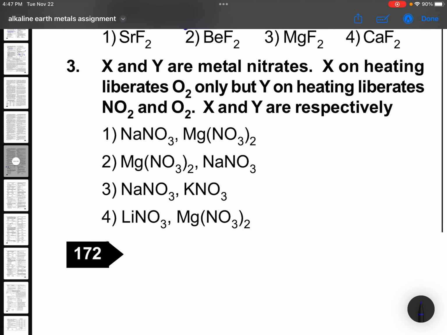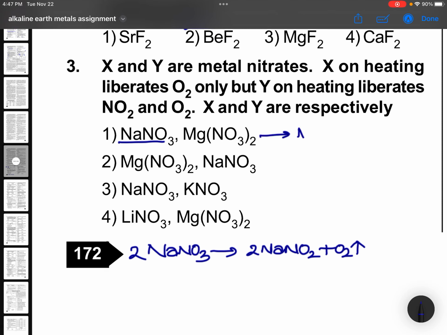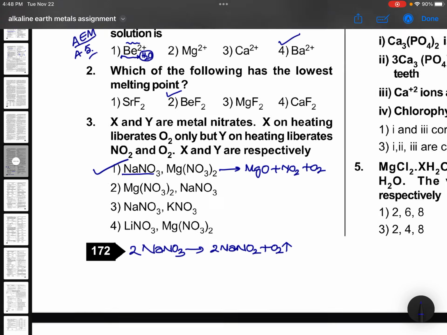X and Y are metal nitrates. X on heating liberates oxygen, but on heating Y liberates NO2 and O2. X and Y are respectively. Now NaNO3, sodium nitrate, on heating gives sodium nitrite, NaNO2 plus O2. Whereas magnesium nitrate on heating gives magnesium oxide plus NO2 plus O2. So it suits your requirements.